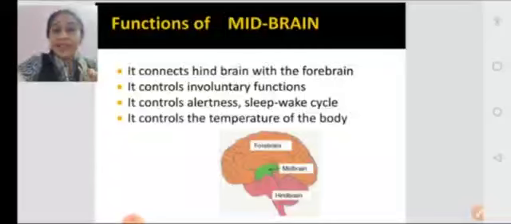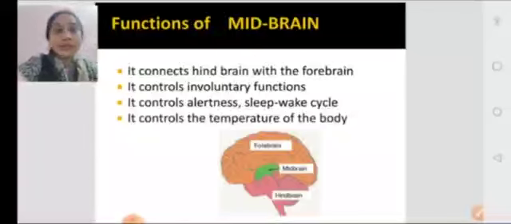Then the sleep-wake cycle. Now what is the sleep-wake cycle? Our body works in a cycle. You keep the morning alarm at 6 o'clock every day. Next day switch off the alarm. I am sure that you will be getting up at around 6 o'clock. Why? Because our body has a clock, a biological clock. And the same thing happens with our sleep. Go to sleep every day at 10 p.m. Next day you will be feeling sleepy by that time. So our body has a biological clock or a cycle, that is the sleep-wake cycle.